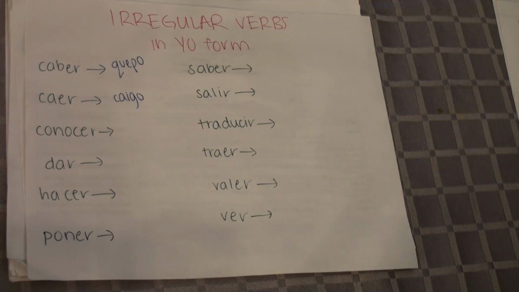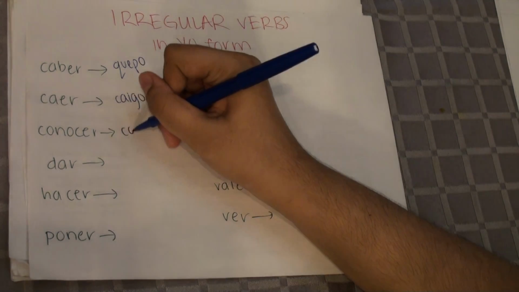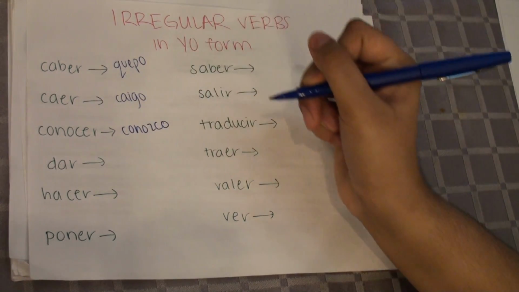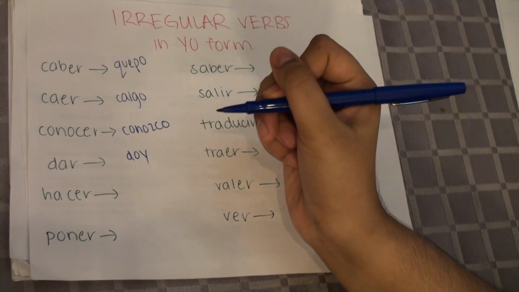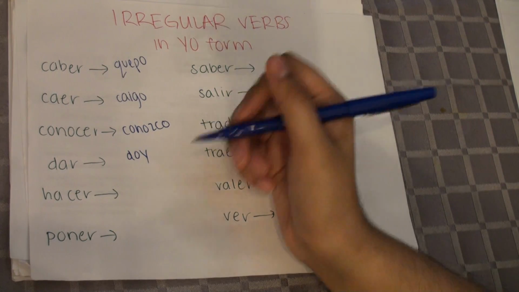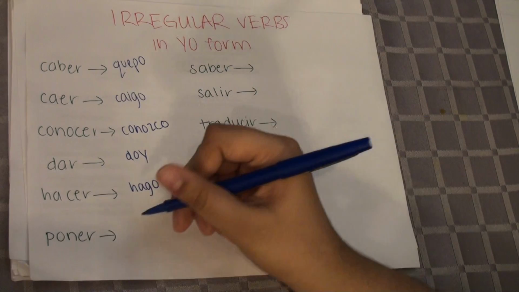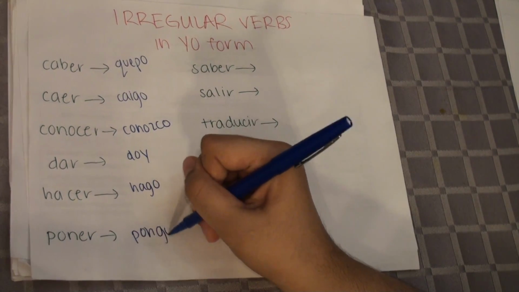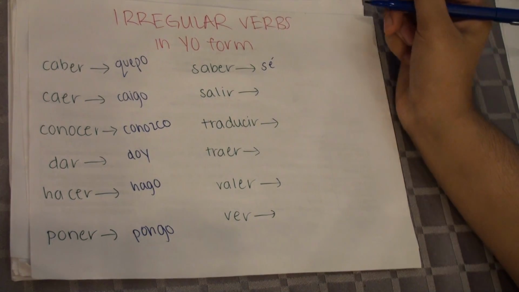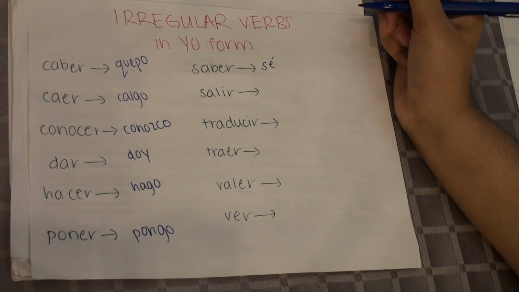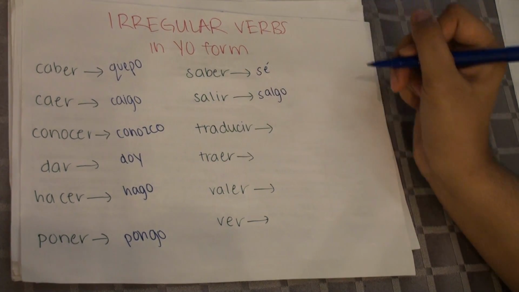All right, our next verb is conocer, which means to know, and that goes to conozco. Dar, which means to give, goes to doy. Hacer, which means to do or to make, goes to hago. Poner, which means to put, becomes pongo. Saber, which means to know, becomes sé. Salir, which means to leave or to go out, becomes salgo.